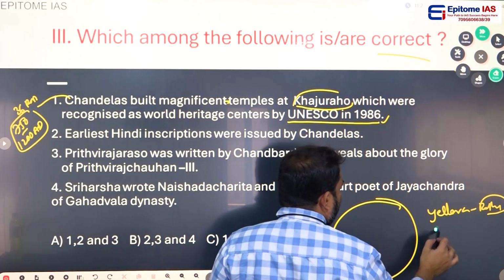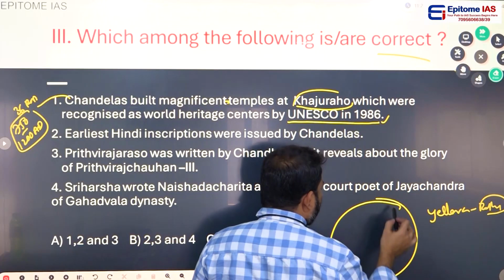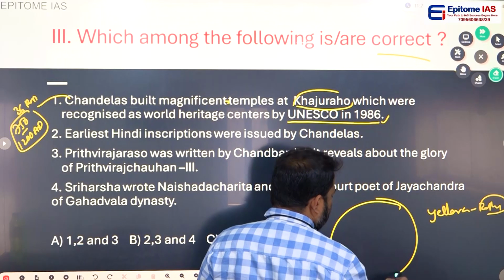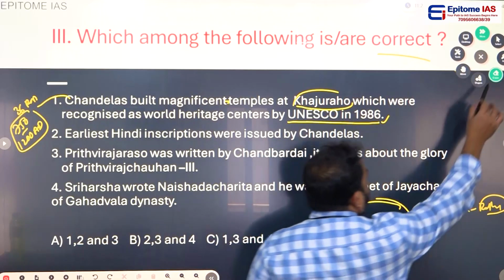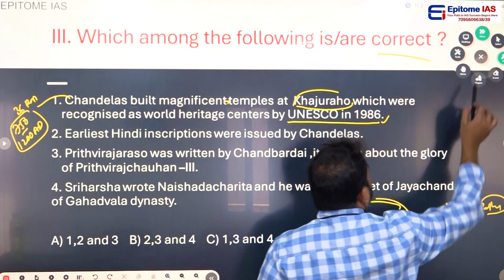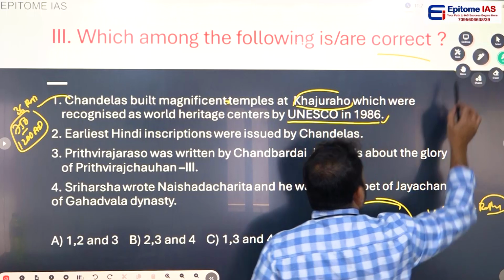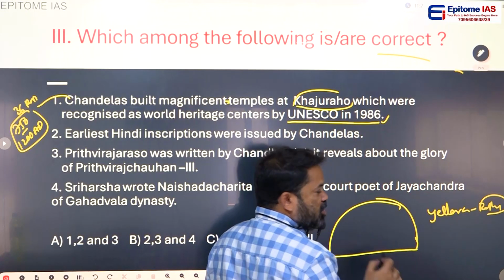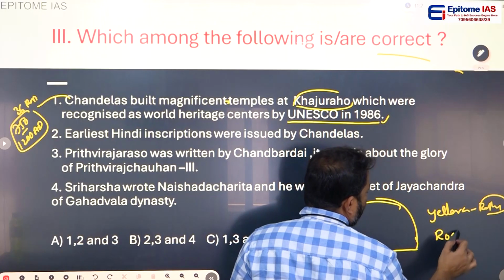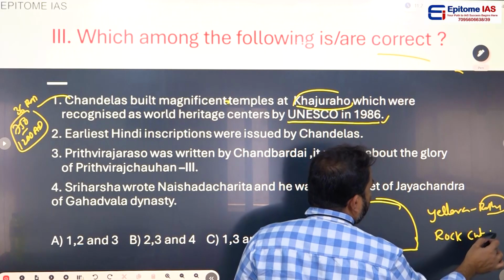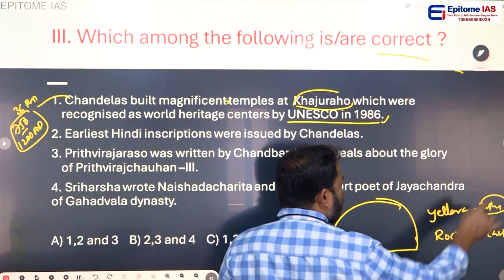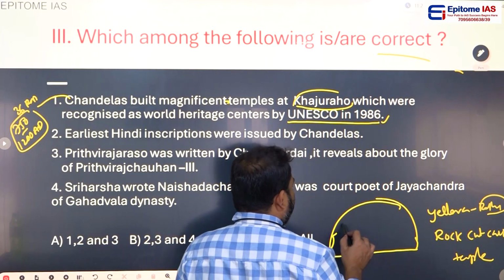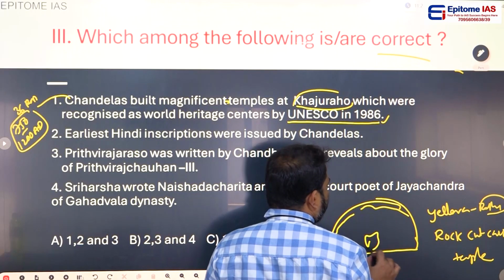I am talking about rock cut cave temple. This is a rock, and rock cut. If you cut like this, the rock looks like this. This is called caves. That is called rock cut. Then the rock became a cave, the cave designed as a temple. Rock cut cave temple.